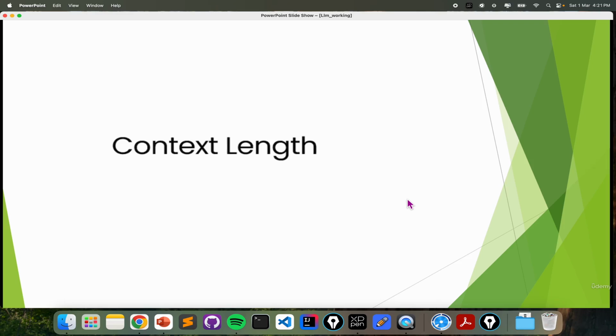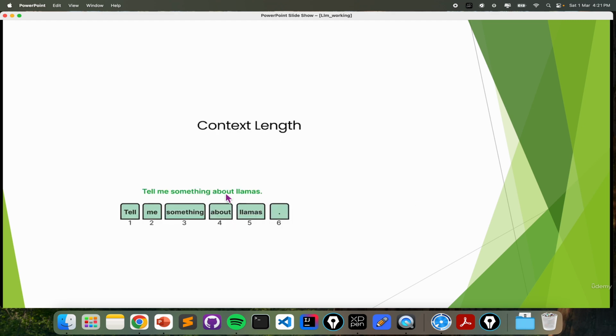In this lecture, we are going to talk about context length and the number of parameters. Context length is basically how much at a time the LLM can process the input to generate the next word. If you're talking about a generative model, it is trying to predict the next word, right? So it is about the length of the input it can process at a time.